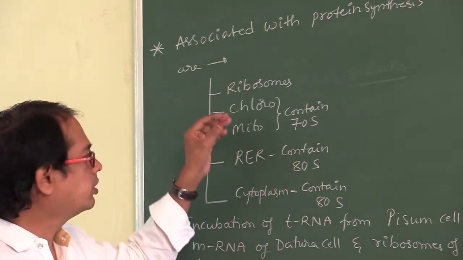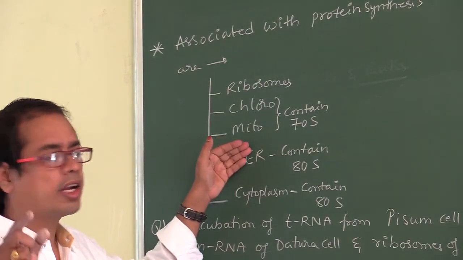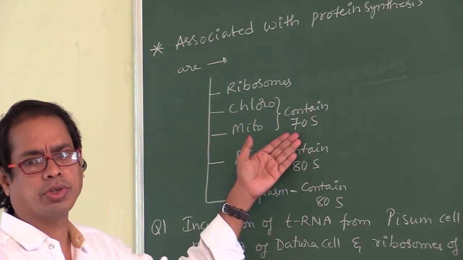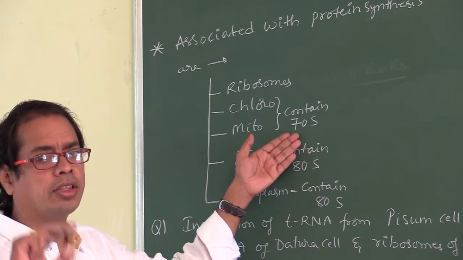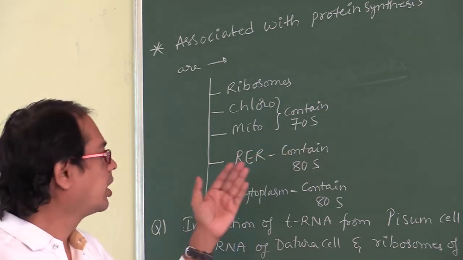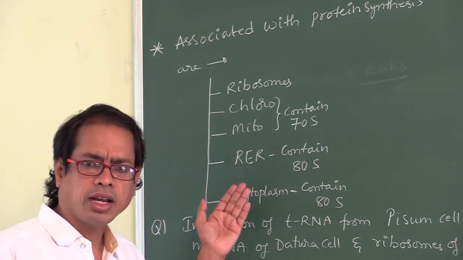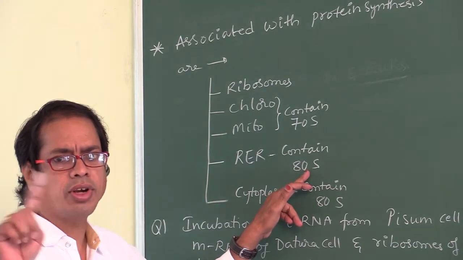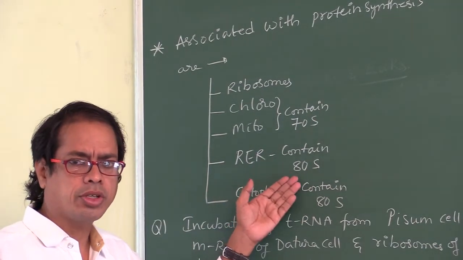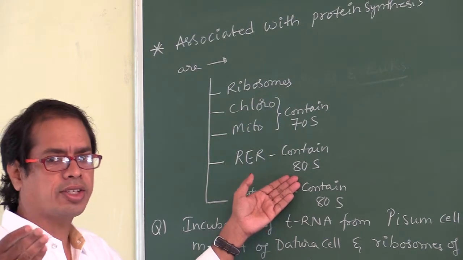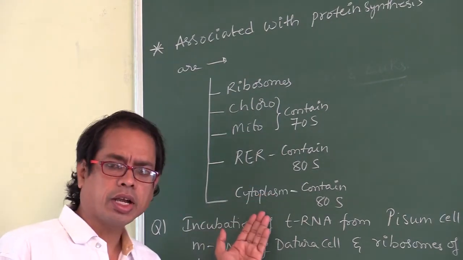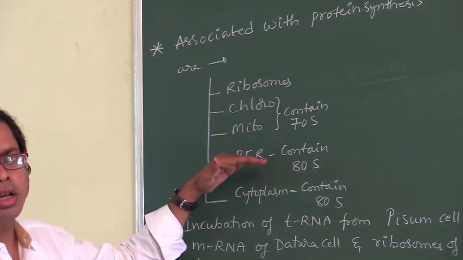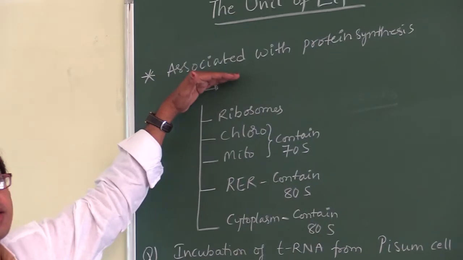Of course, these two organelles contain 70S ribosomes, so they are associated with protein synthesis. Rough ER contains 80S ribosomes, not 70S. Where ribosomes are present, protein synthesis occurs. The cytoplasm also contains 80S ribosomes. So these are all associated with protein synthesis.